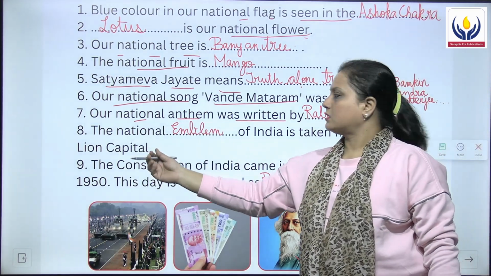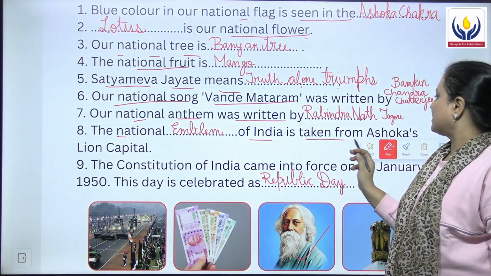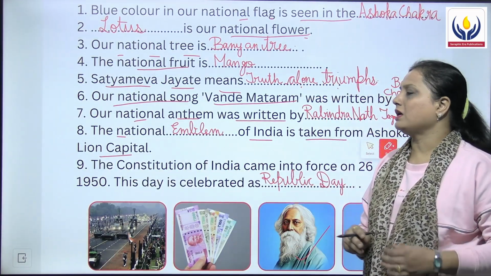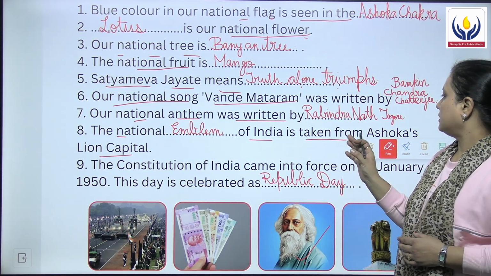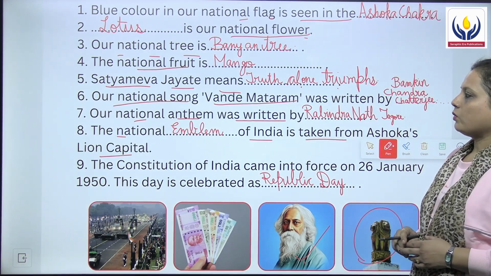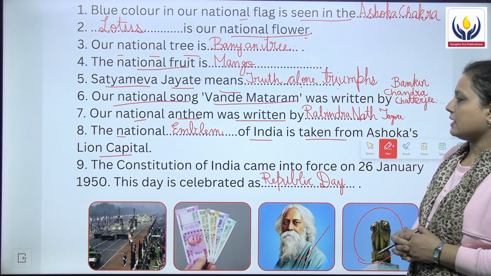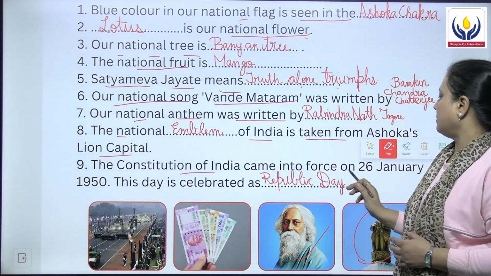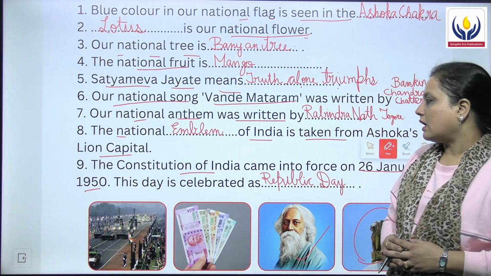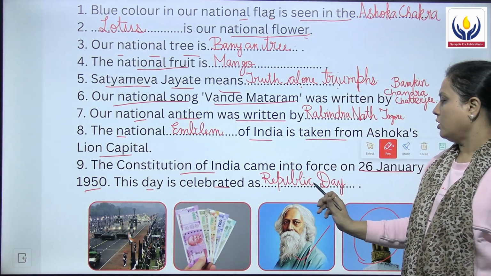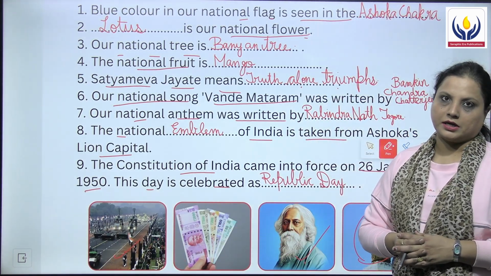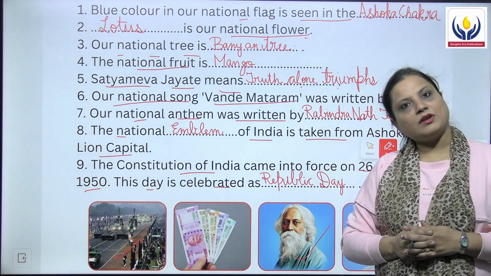Then the eighth is, the national emblem of India is taken from Ashoka's lion capital. Okay, we are talking about the national emblem and it is taken from Ashoka's lion capital, this one. Then we have the ninth statement and it says, the Constitution of India came into force on 26 January 1950. And this day is celebrated as what? Republic Day, and this is the image of Republic Day. This was all about the fill in the blanks.